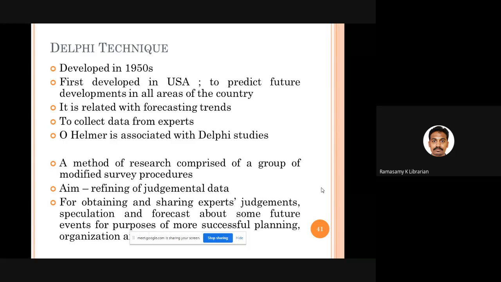See, the Delphi method, as I told you, was in the USA. There, they were trying to predict how the USA would develop in all the spheres of the economy. So in the Delphi method, we are not collecting data from individual respondents. Instead, we collect data from experts. What for? We are trying to forecast what is going to happen in the future. Fine? Clear? Okay, good. Let us move on to the next concept.